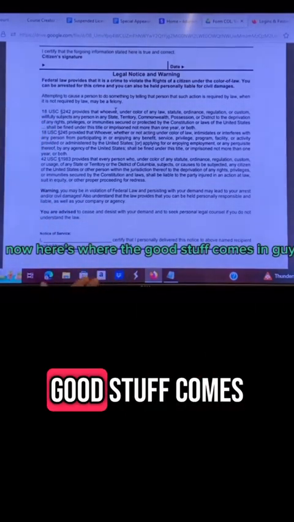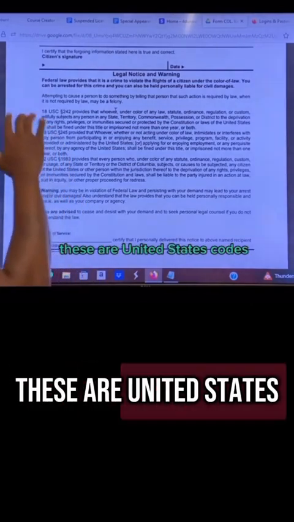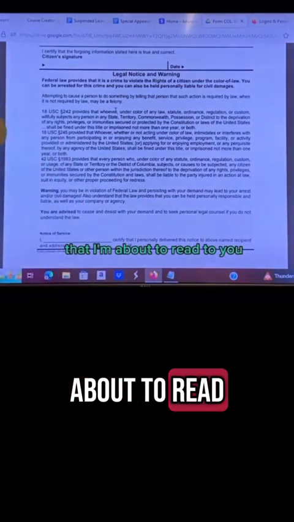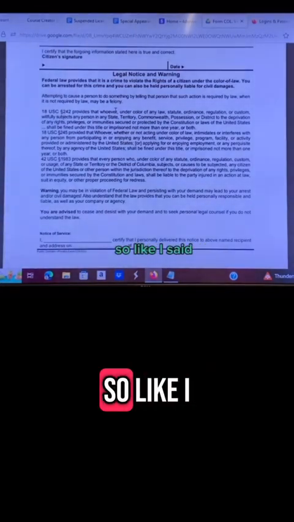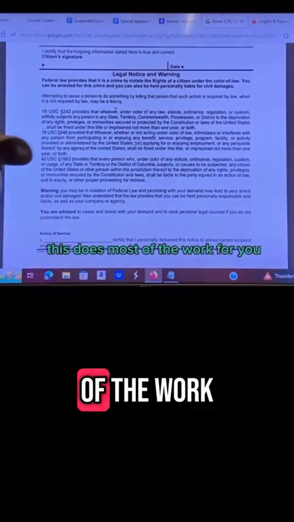Now, here's where the good stuff comes in, guys. These are United States codes that I'm about to read to you and quote to you. So, like I said, this does most of the work for you.